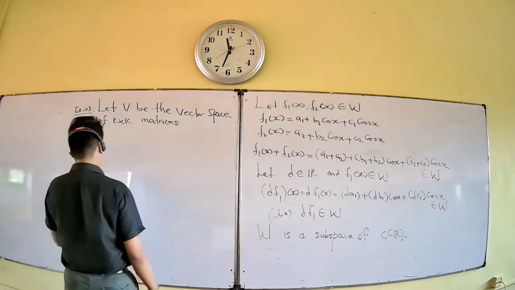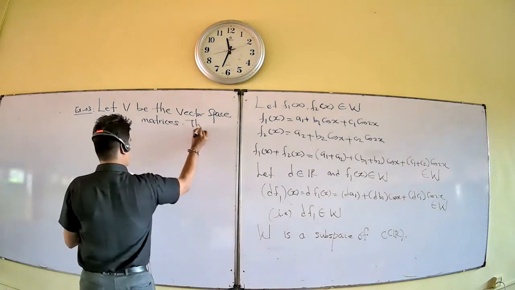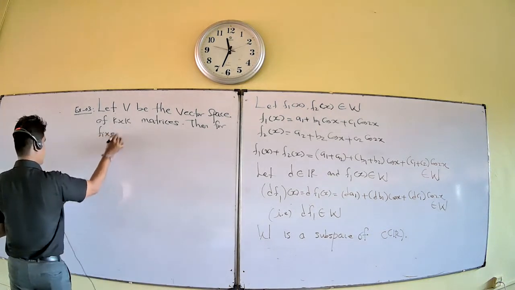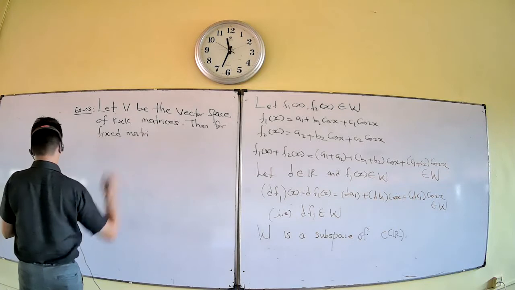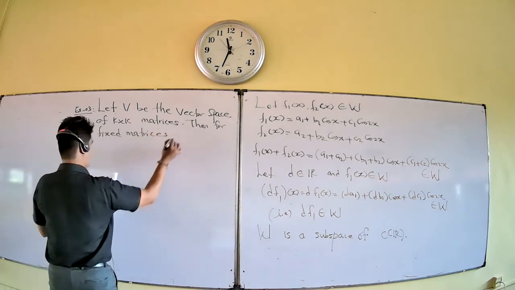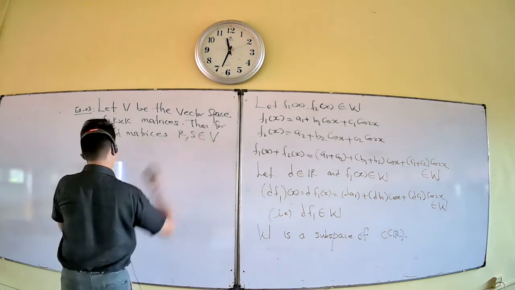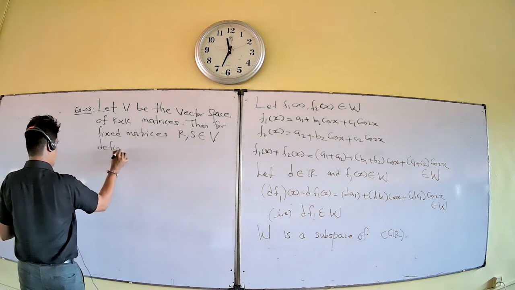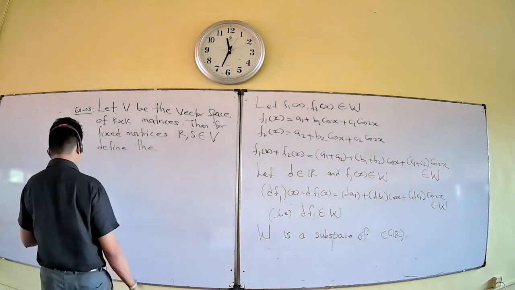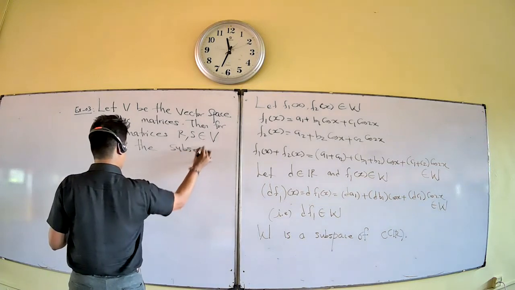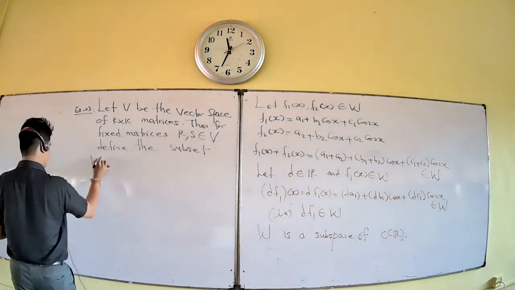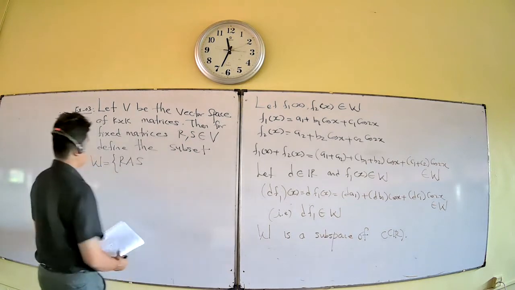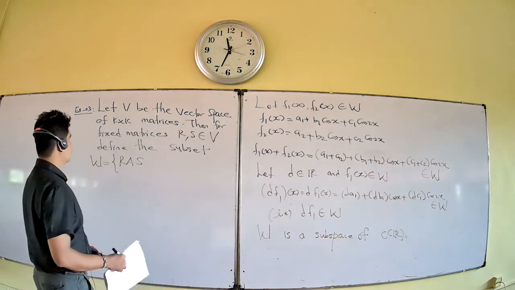Then for fixed matrices R, S belonging to V, define the subset W as R A S. Here R and S are fixed matrices.